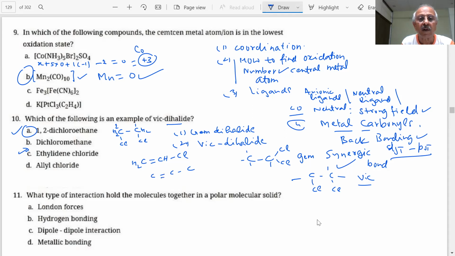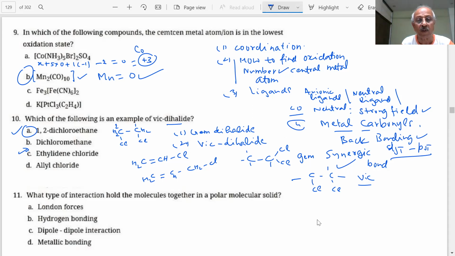Then you have, what is this? What is this called? 2, 3. So we should be able to write the structures of these compounds. Then we can find out the answers, student. We must know everything. We cannot cram things and give answers. Not possible.